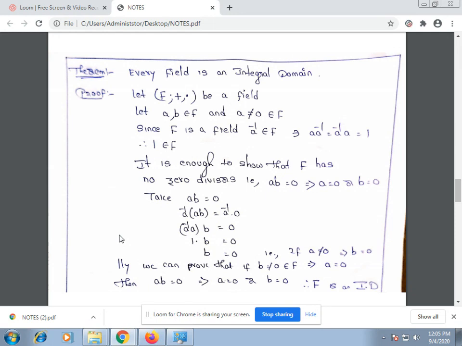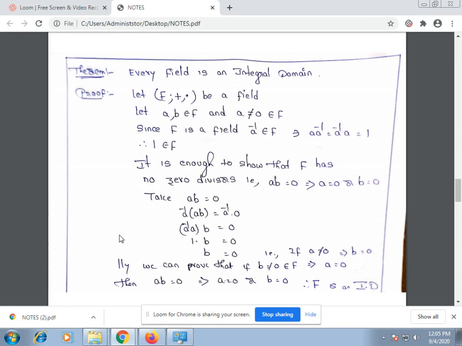Therefore, 1 belongs to F. 1 is the identity element in a field. So it is enough to show that F has no zero divisors. No zero divisors or without zero divisors, both are the same. That is, ab = 0 implies either a = 0 or b = 0.